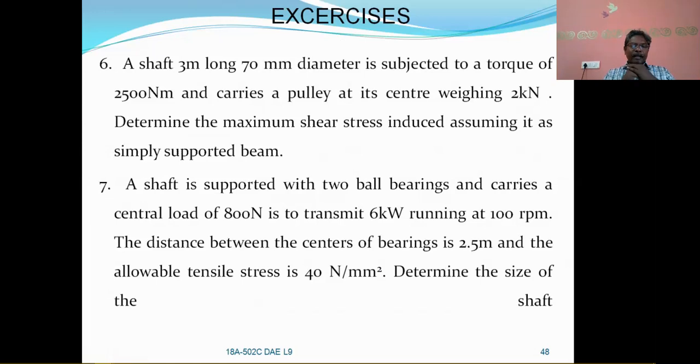You have to calculate M = WL/2, and the torque from the power formula. After taking the twisting moment and equivalent bending moment, you can calculate the diameter of the shaft. So with this, we conclude this lesson. Thank you, one and all.